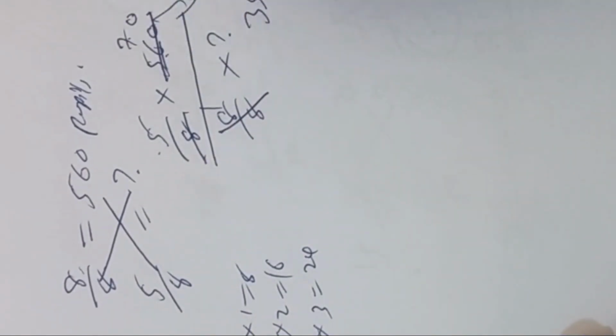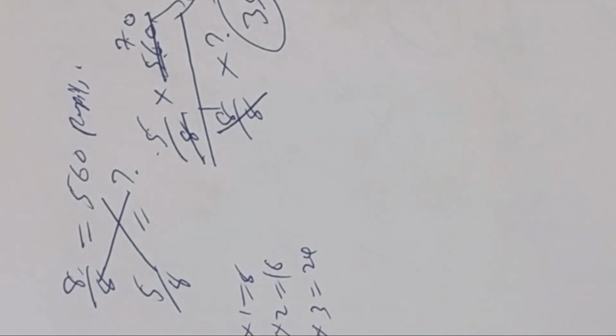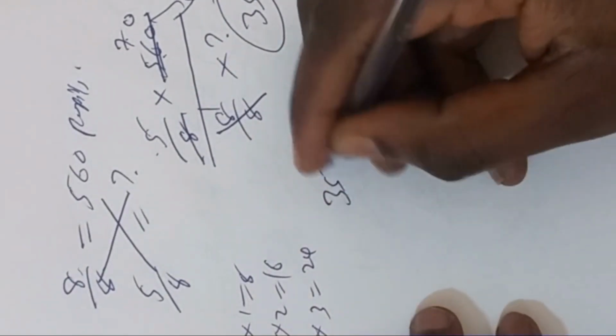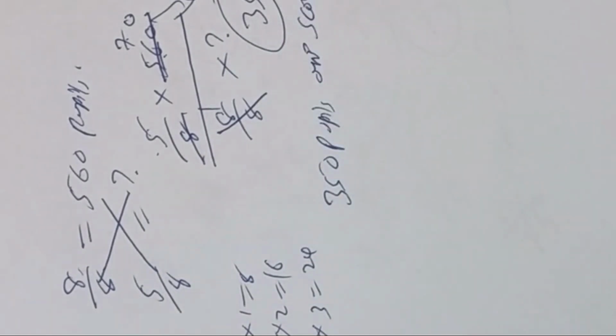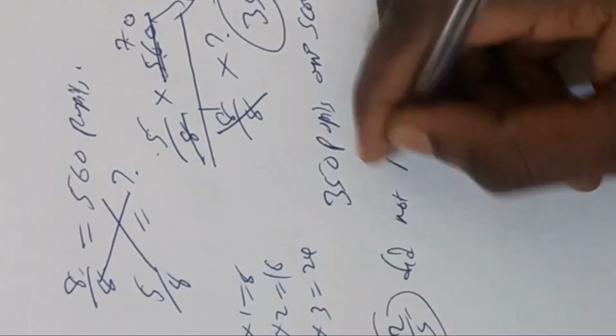You take this 0, you put it here, it becomes 350. So we know that in this school, 350 pupils are scout members. Now, they are saying if 3/5 of the scout members paid the school fees, what is the percentage of the pupils who did not pay the fee? Who did not pay? 2/5. Because the whole is 5 over 5. 5 over 5 minus 3 over 5, you get 2/5. So we know that 2/5 did not pay.